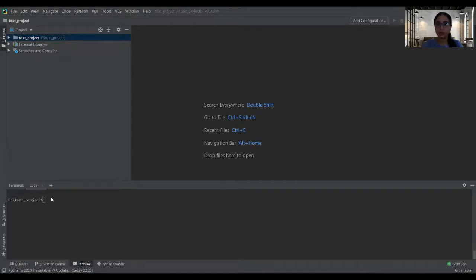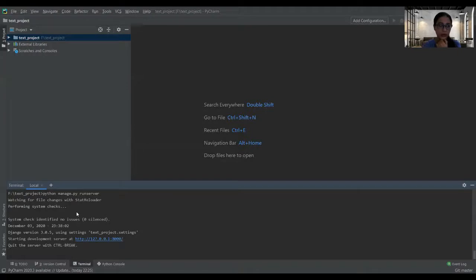After downloading all the required packages from the requirements text file, I will run the Django server in which the application has been deployed. Run the server. Now our server is up and the application is running.